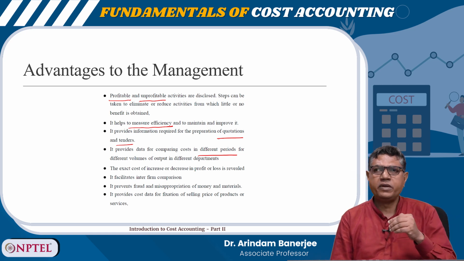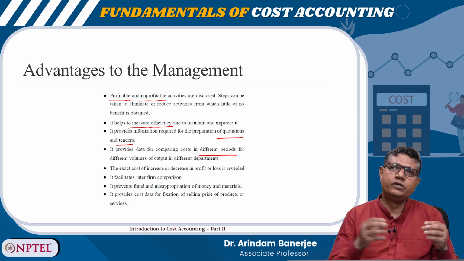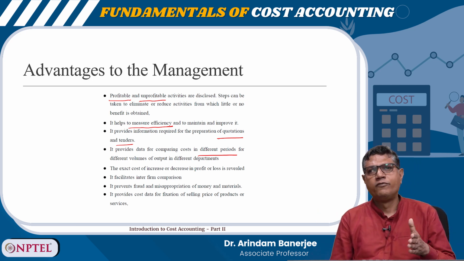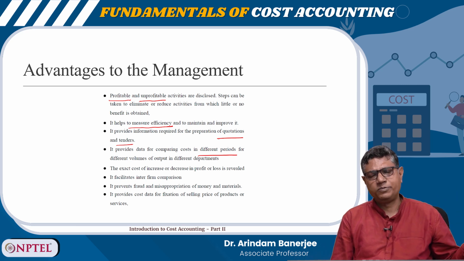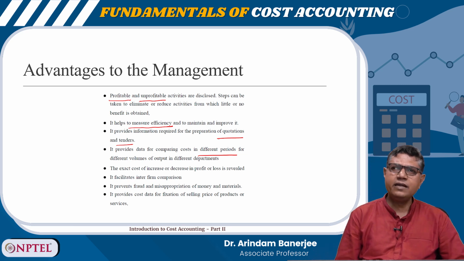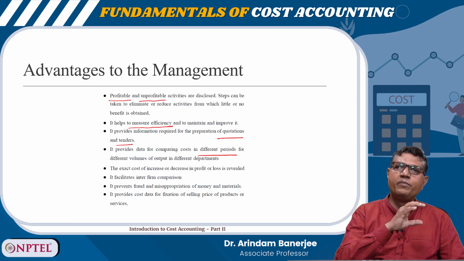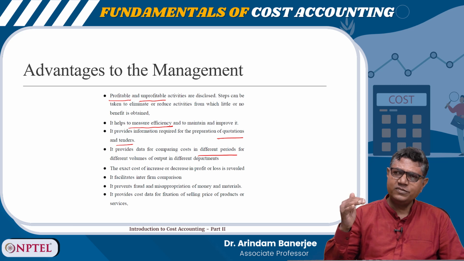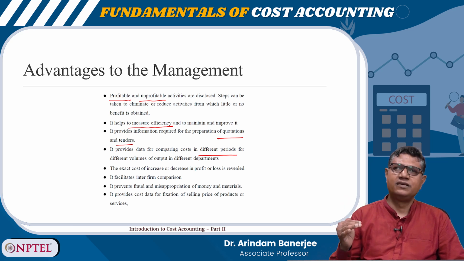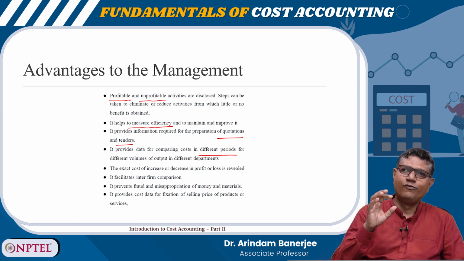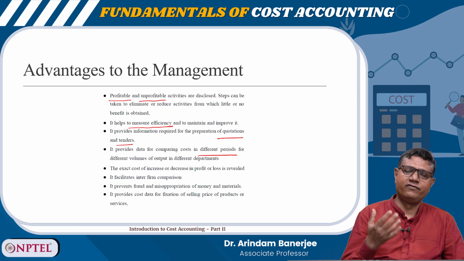Now, I can also make a longitudinal comparison: today is 2024, what was my cost performance in 2023, in 2022, 2021, like that. Then I can trace whether I am improving, or remaining stagnant, or my performance is falling. In the corporate world, one must rediscover itself.